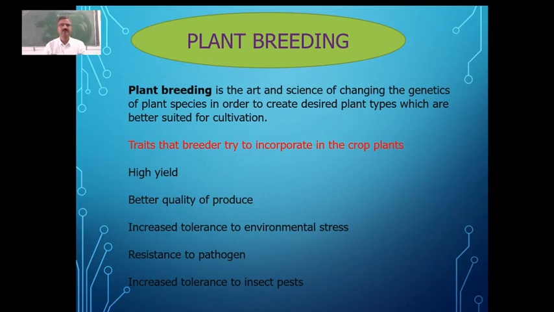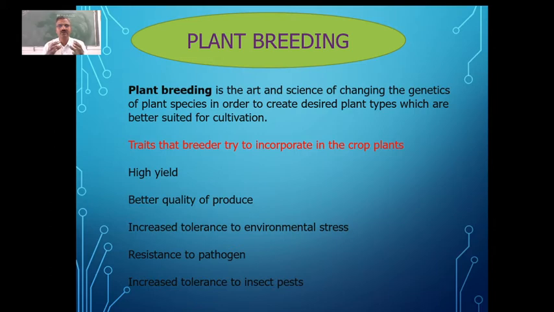In this class, we can have a discussion on the importance of plant breeding, then what are the steps which are involved in plant breeding, and apart from that we can also have discussion on some of the examples wherein the varieties of plants have been developed in plant breeding to overcome the problems of maybe the pest or maybe some of the biofortification. All those things we will be able to understand in this particular session.